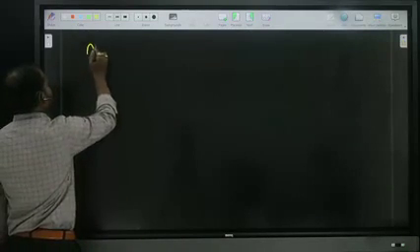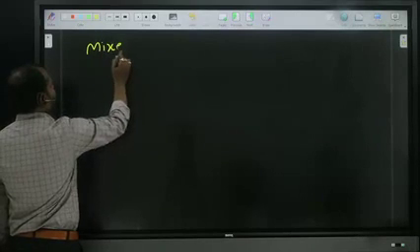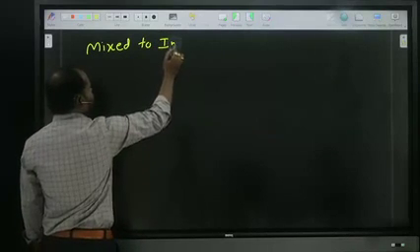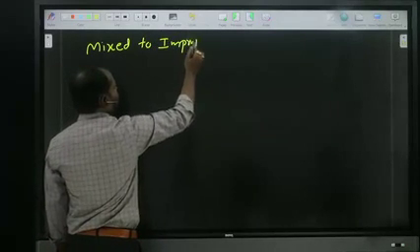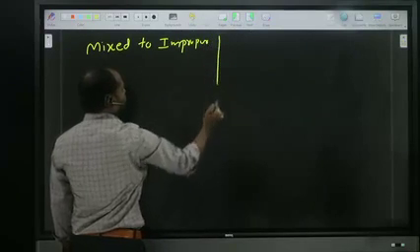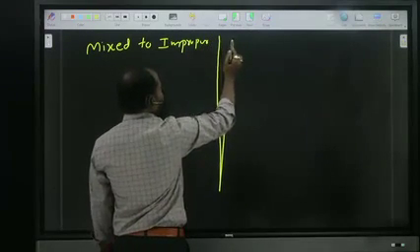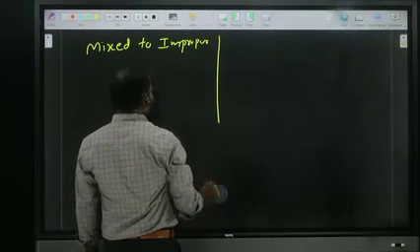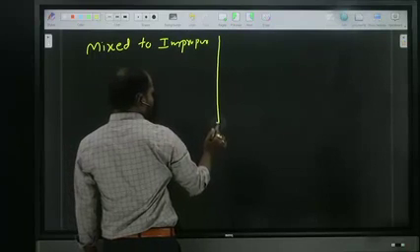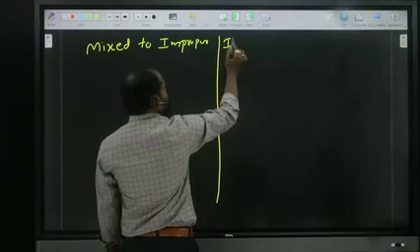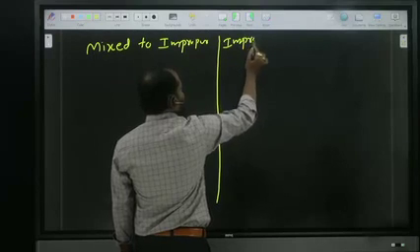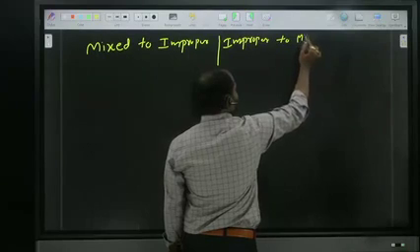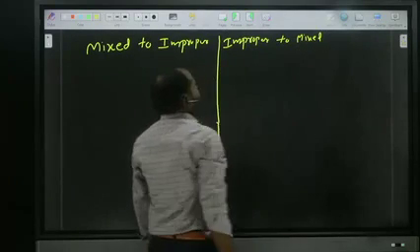One is mixed to improper, and one more is improper to mixed.